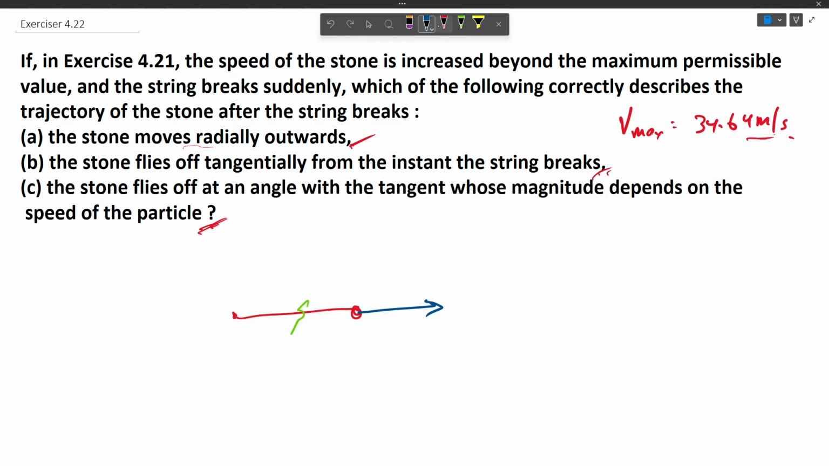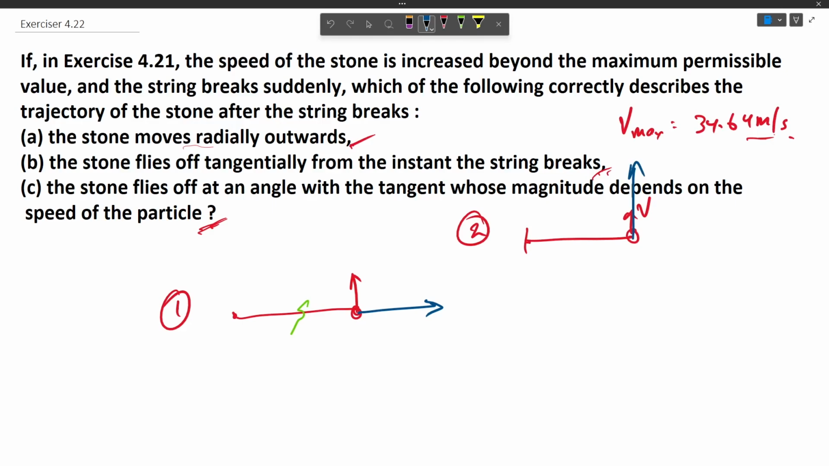Let us assume that its velocity was directed in this way. The first case says that the stone will fly away in this direction. The second case says, let us assume that V is in the same direction, the stone flies off tangentially from the instant the string breaks. Now it says that the stone is flying in the same direction tangentially.